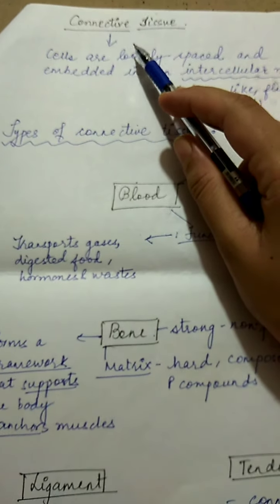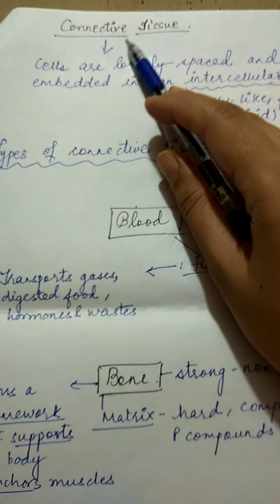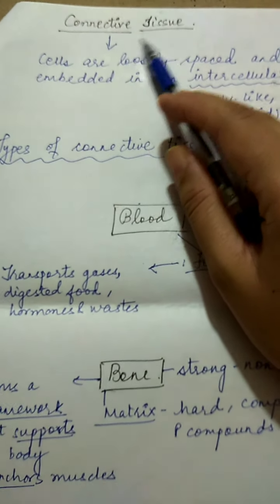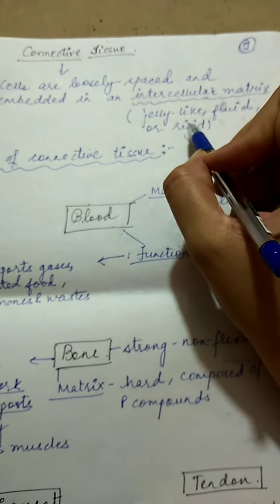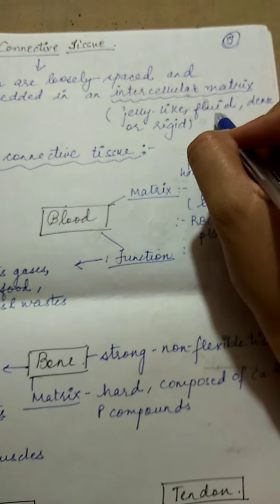See, from the word connective, it means it is going to be a connecting link between different tissues and organs. So the cells are loosely spaced and embedded in an intercellular matrix. So what is this matrix?